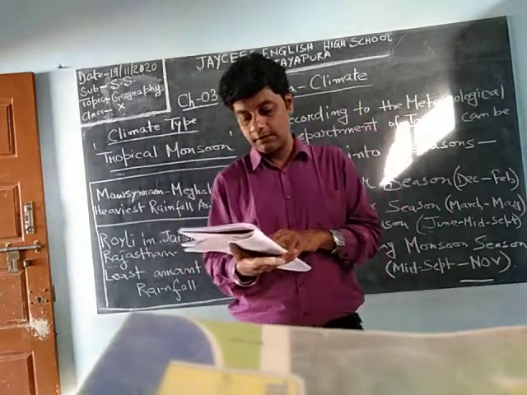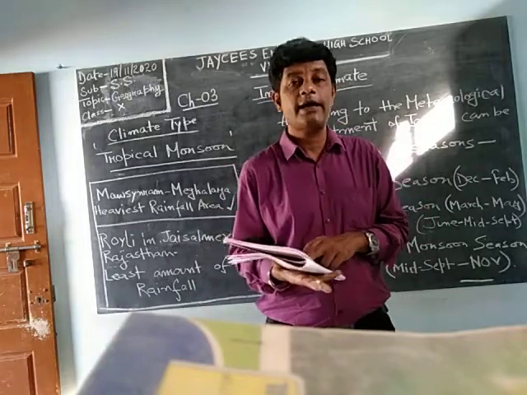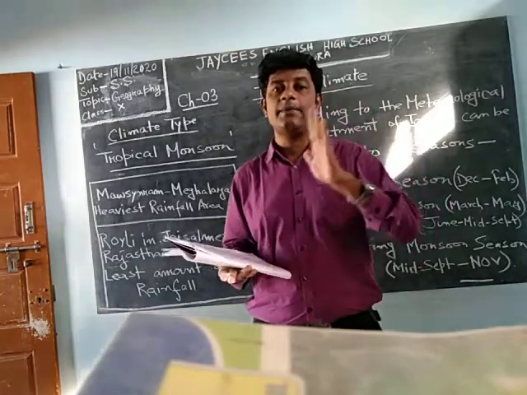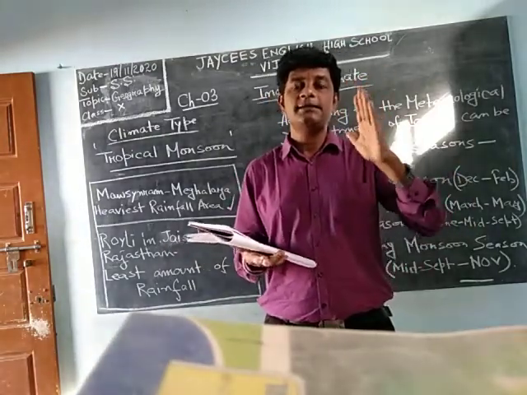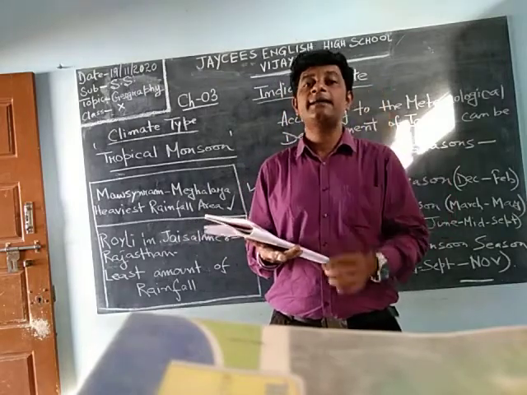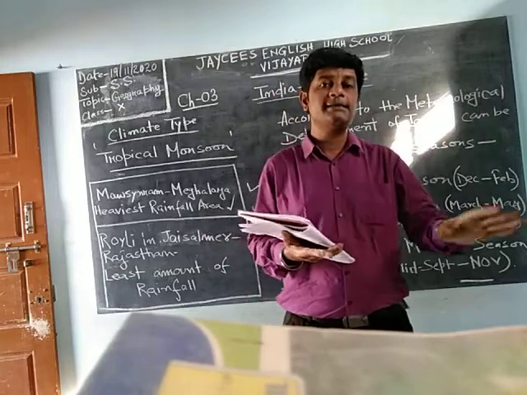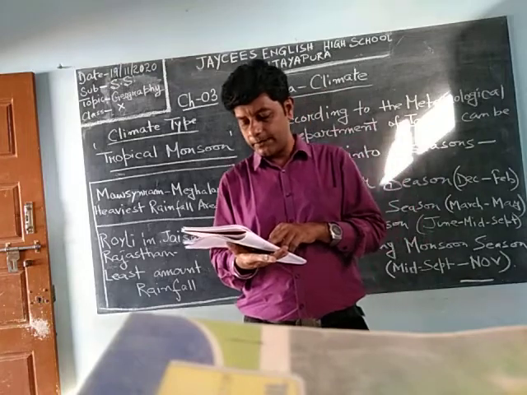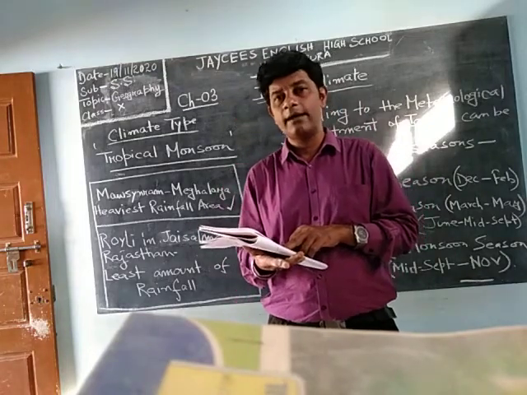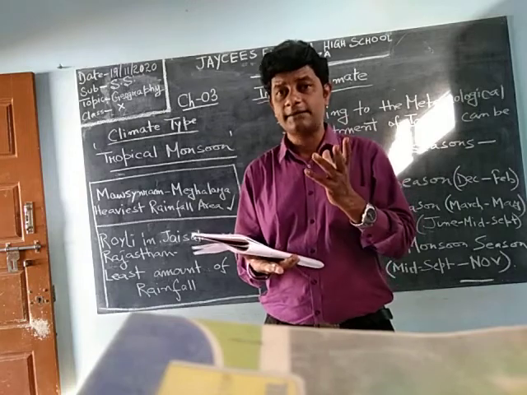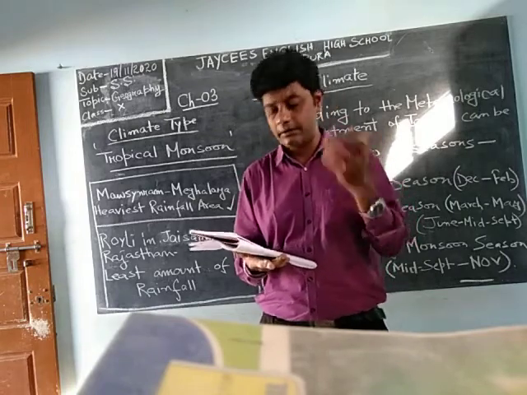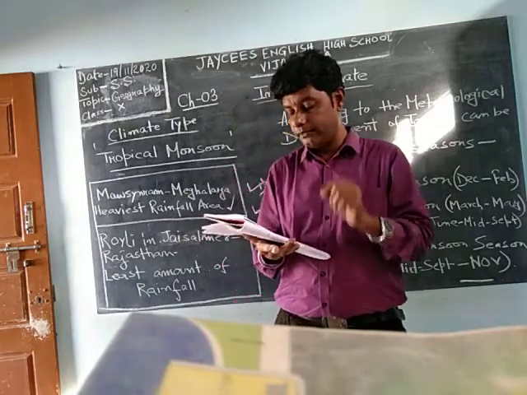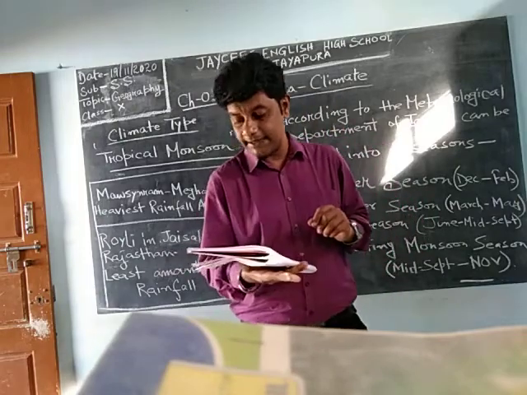Tropical cyclones frequently occur in the Bay of Bengal. If you go with the map, you can see the Bay of Bengal, towards the east, starting from Odisha. They get most of the rainfall during the rainy season and during the retreating monsoon season. This is the time cyclones happen. Cyclones mean 3 days of continuous rain. Tropical cyclones frequently occur in the Bay of Bengal during this season and cause damage along the coast.